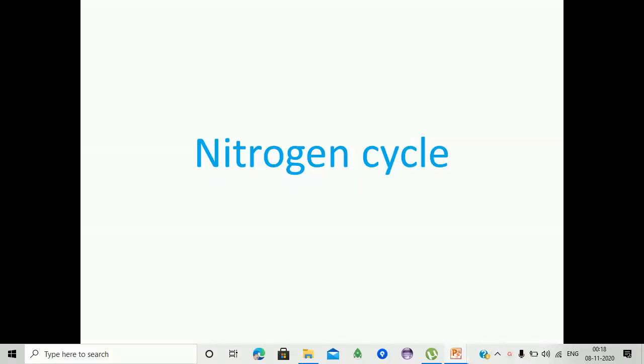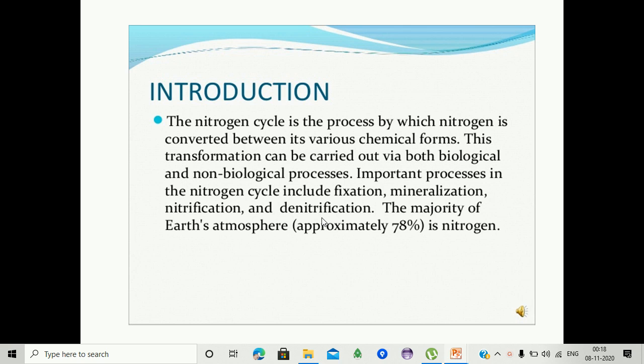Now we are discussing the nitrogen cycle, that is, how nitrogen is transported in the atmosphere. Introduction: the nitrogen cycle is the process by which nitrogen is converted between its various chemical forms. This transformation can be carried out via both biological and non-biological processes.